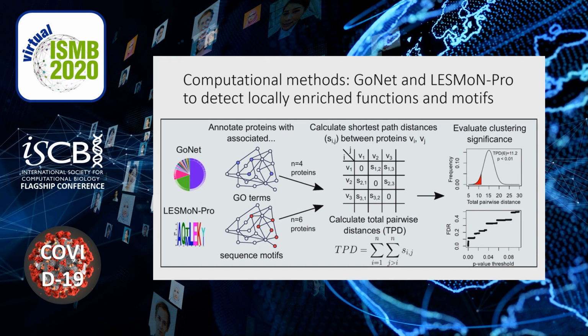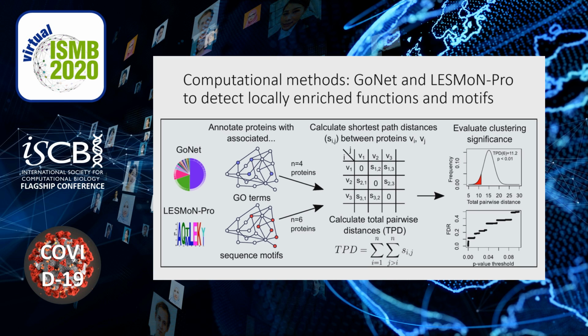As a different method to detect locally enriched GO terms and sequence motifs, we applied GoNet and LESMON-Pro, modifications of algorithms that had previously been developed in the lab, to the STRING-augmented PPI network. First, the nodes in the network are annotated using the GO terms for GoNet, or sequence motifs for LESMON-Pro, that are associated with the protein situated at that node in the network.